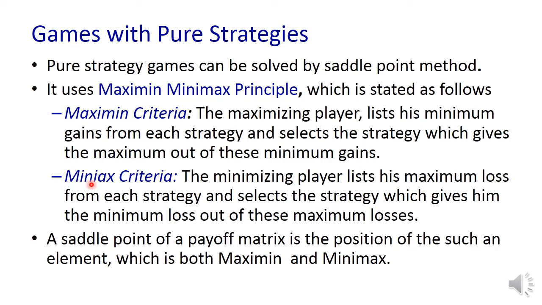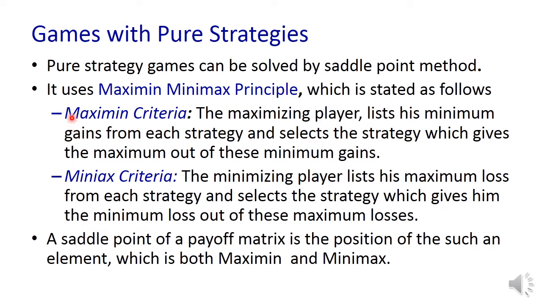Similarly, in the minimax criterion, the minimizing player lists his maximum loss from each strategy and selects the strategy which gives him the minimum loss. So let us understand these maximin as well as minimax criteria while solving the problem.